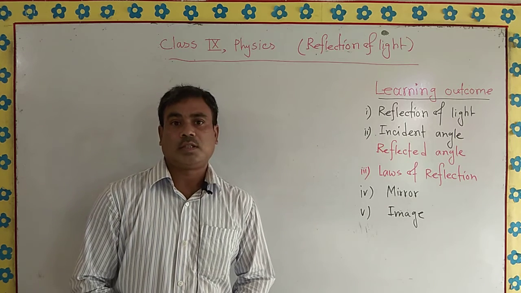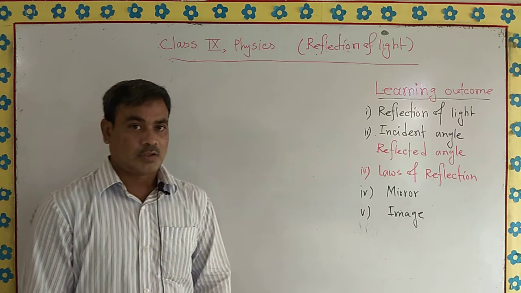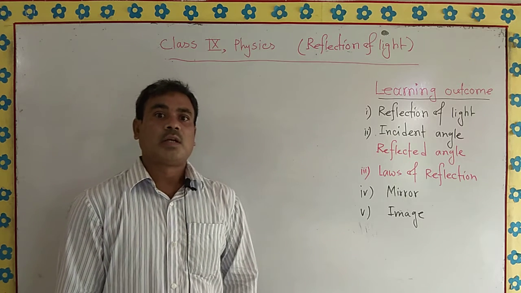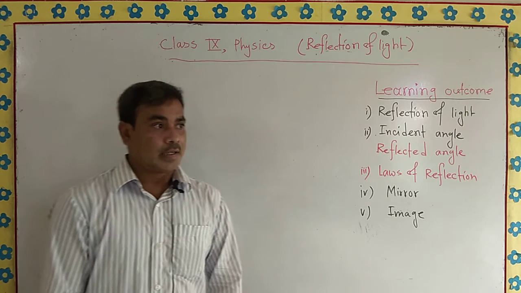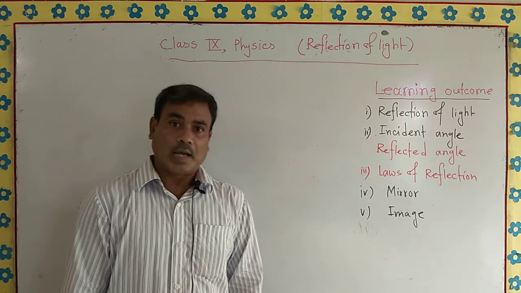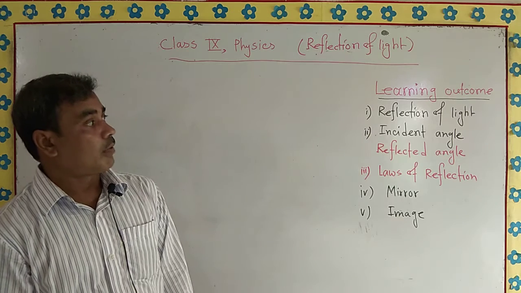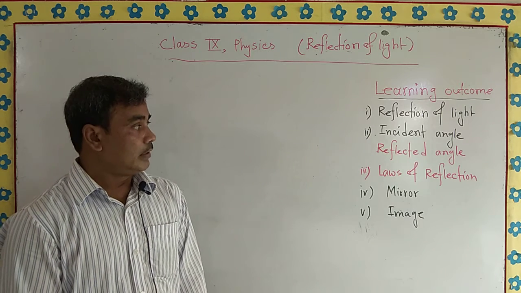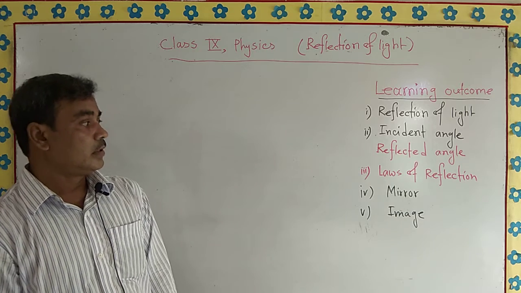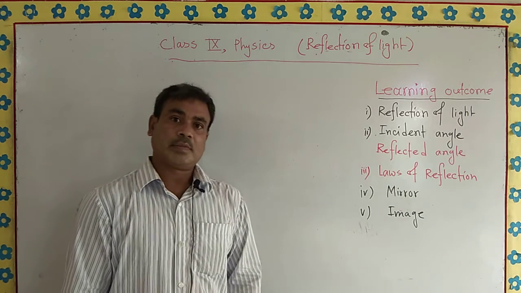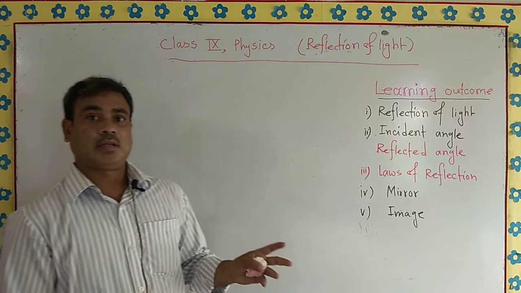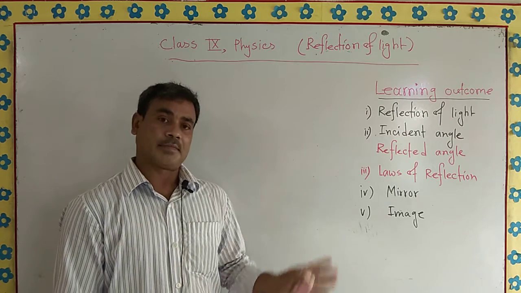Already you have started chapter 8, Reflection of Light, and as a part of it, I will start from this chapter. The learning outcomes of this discussion are reflection of light, incident angle, reflected angle, loss of reflection, and mirror image. One by one I will discuss the matter and topics mentioned here.